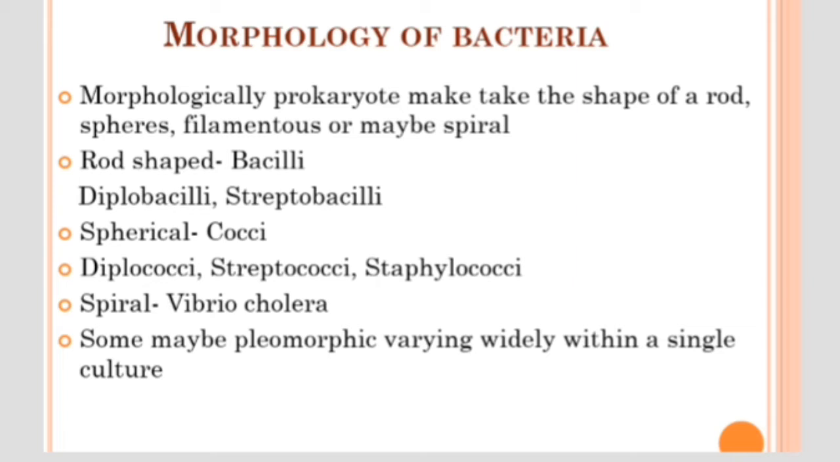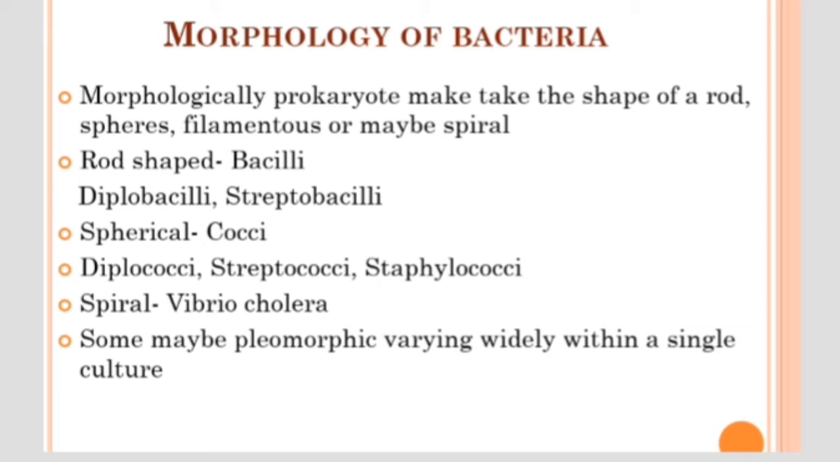Morphology of bacteria. Bacteria occur in different shapes: rod-shaped bacteria, filamentous and spiral-shaped bacteria, and spherical-shaped bacteria. Some bacteria are pleomorphic, which means they can attain different shapes within a single culture.